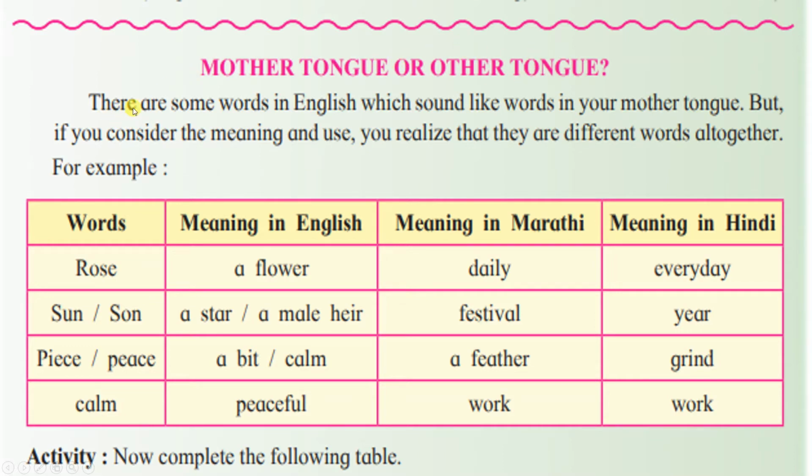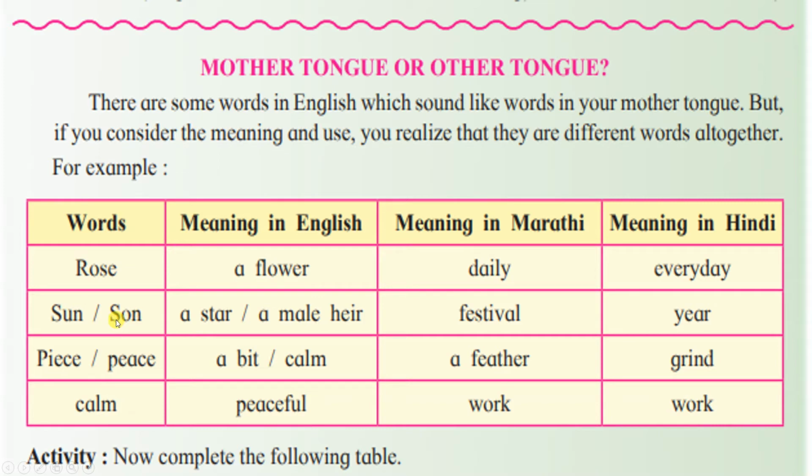Now let us see some anagrams with mother tongue or other tongue. There are some words in English which sound like words in your mother tongue, but if you consider the meaning and use, you realize that they are different words altogether. For example, the word rose. The meaning of rose in English is a flower, but if you take rose in Marathi, it means daily, and in Hindi, everyday.